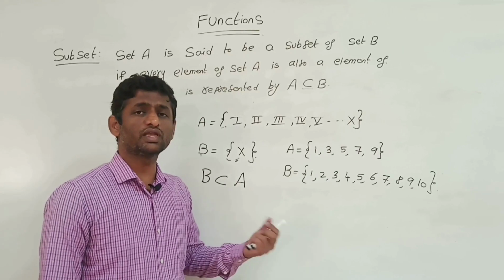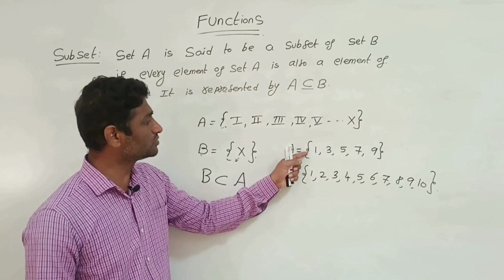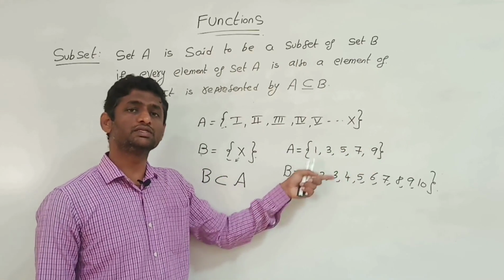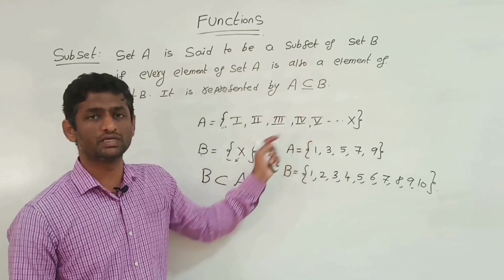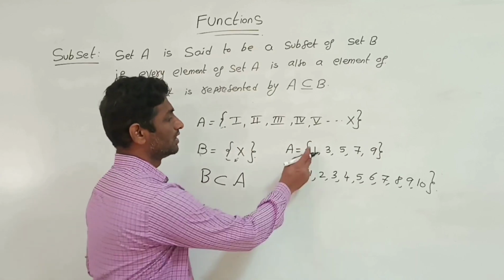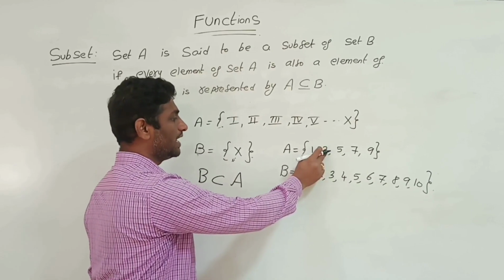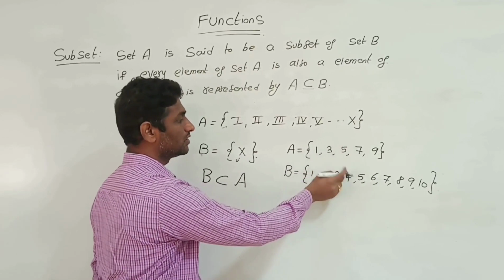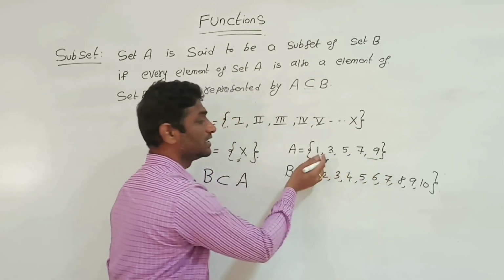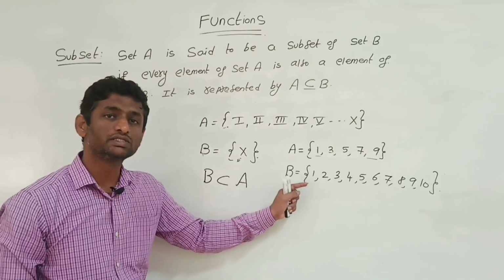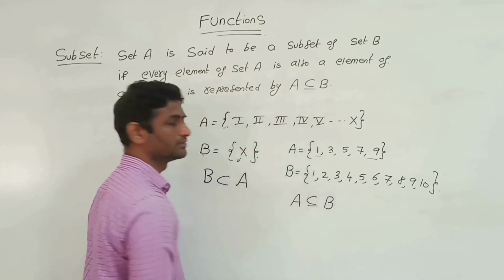Now what we can decide is that every element, meaning all the elements of set A, is also a member of set B. That is, 1 is a member in set A as well as in set B. 3 is also a member in A as well as B. 5 is also a member of both A and B. 7 is a member. So all the elements of set A are also members of set B. Means we can say A is a subset of B.